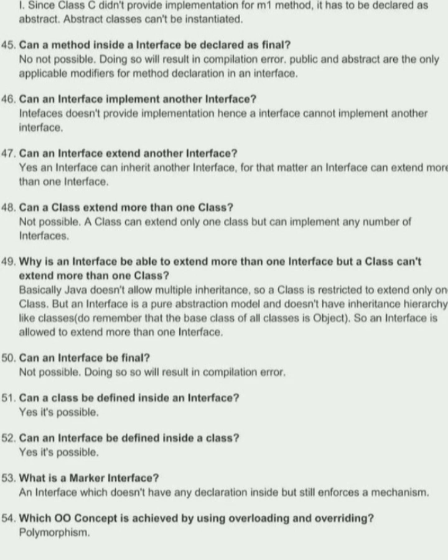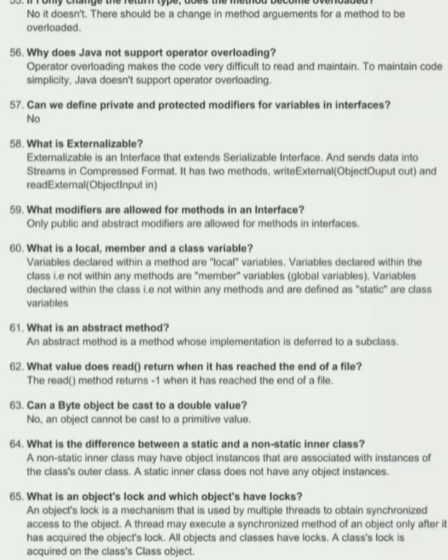Yes, it's possible. 53. What is a marker interface? An interface which doesn't have any declaration inside but still enforces a mechanism. 54. Which concept is achieved by using overloading and overriding? Polymorphism. 55. If I only change the return type, does the method become overloaded? No, it doesn't. There should be a change in method arguments for a method to be overloaded.